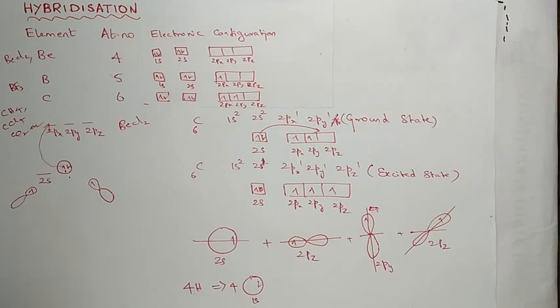We know according to valence bond theory, the covalent bond is formed by the overlap of half-filled atomic orbitals. Also, the direction of overlap gives the direction of the bond. This is what we have seen in valence bond theory.